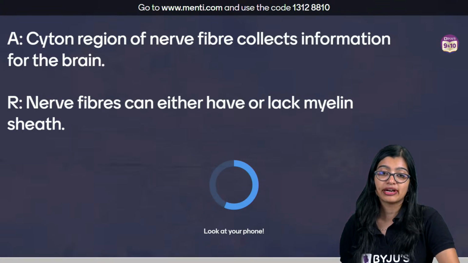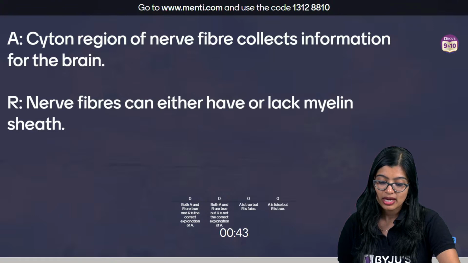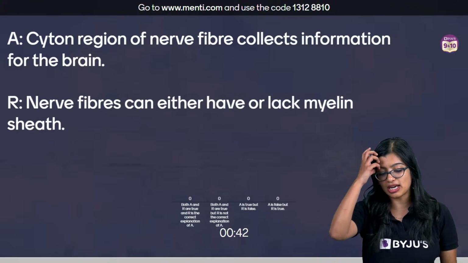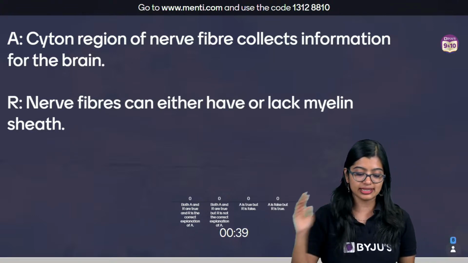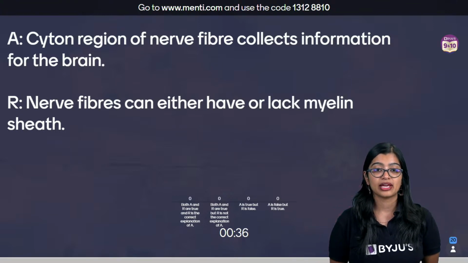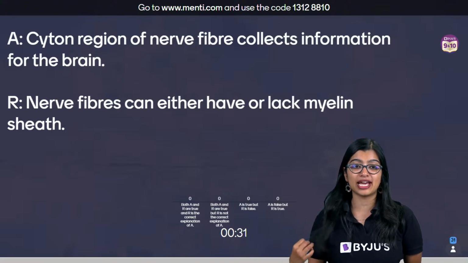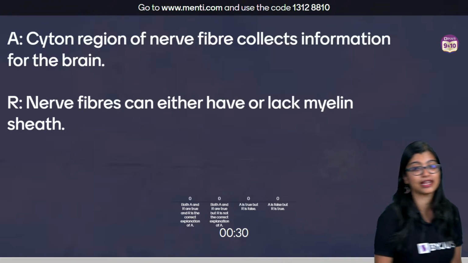So you have an assertion reason question. Assertion: the cyton region of the nerve fiber collects information for the brain. Reason: nerve fibers can either have or lack a myelin sheath. This is a very simple question. Take your time.